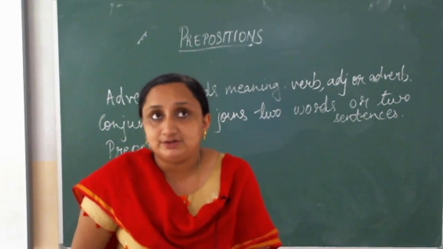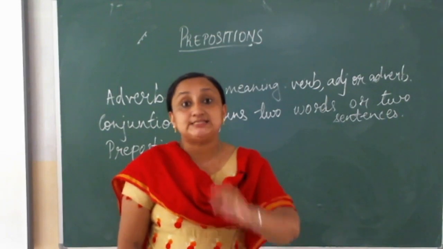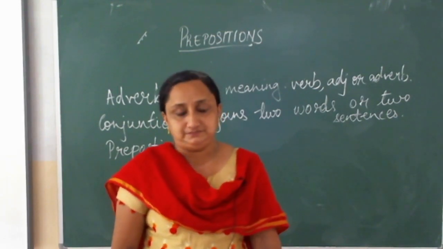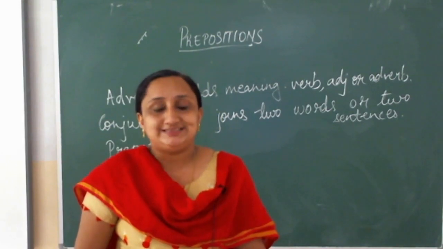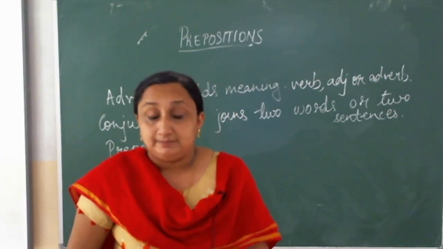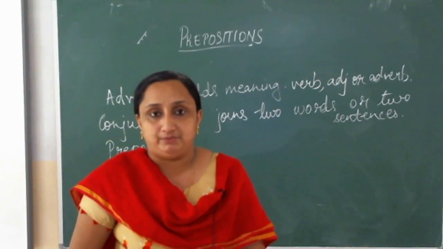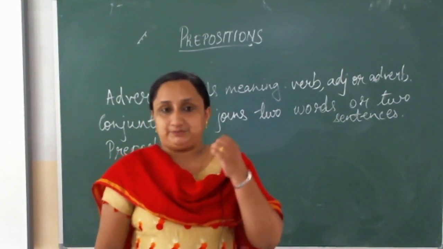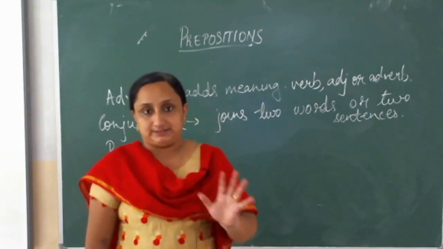Very important, you might be thinking, Miss, prepositions, when I started taking it, the easiest chapter. Yes, children. As you all have understood, it is a very easy chapter, but the right usage is very important. If you use your prepositions wrongly, that's where your English becomes Butler English.